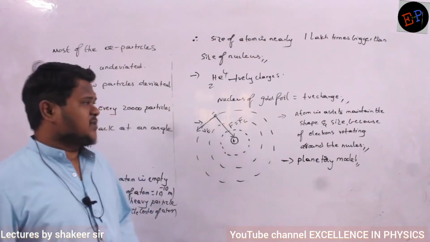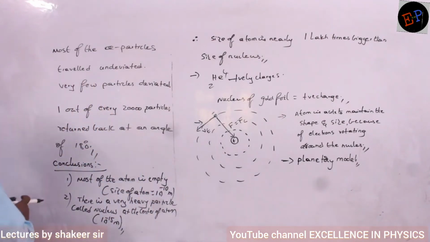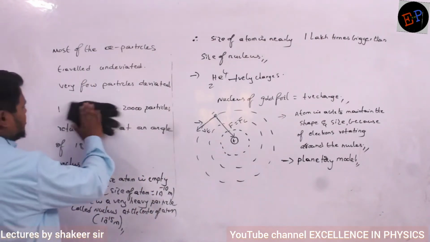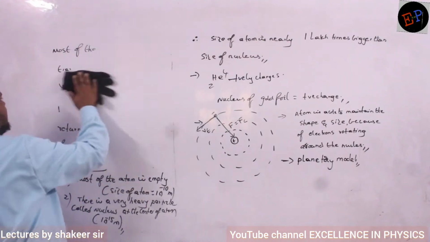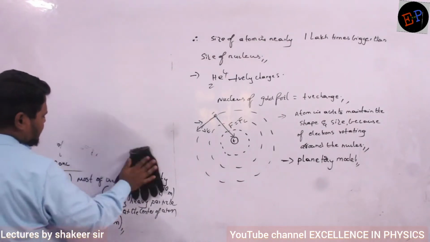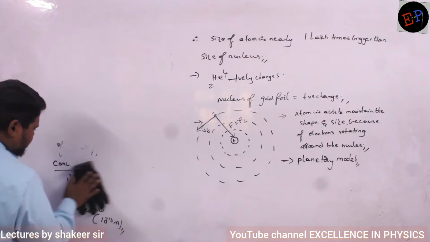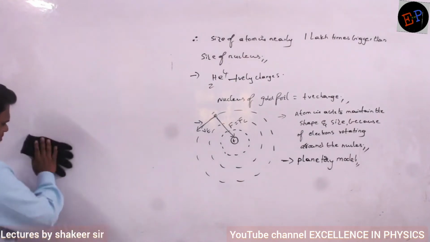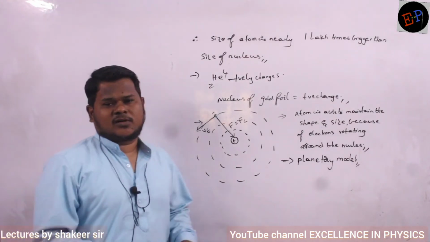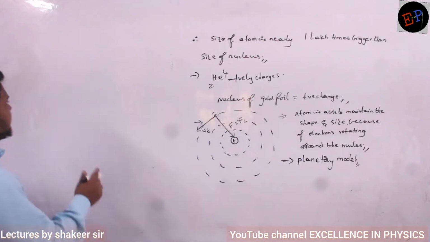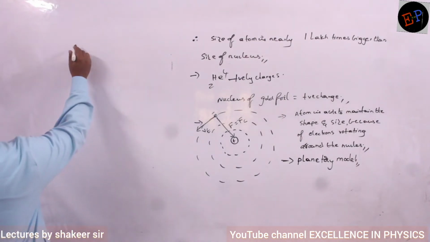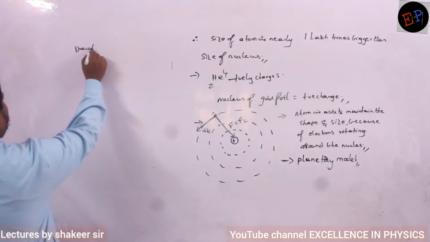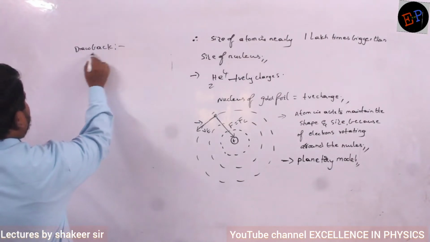Is it clear? That's it. But the problem is here there is a drawback. Scientists accepted his model, but they put a question to him, and that question could not be answered by Rutherford. So what is the drawback of this model? There are many drawbacks. Main drawback I am writing.